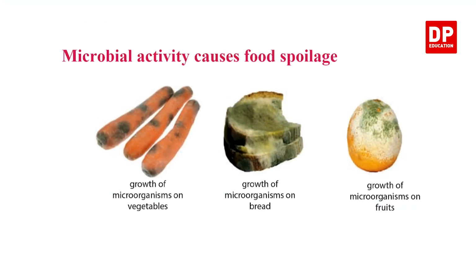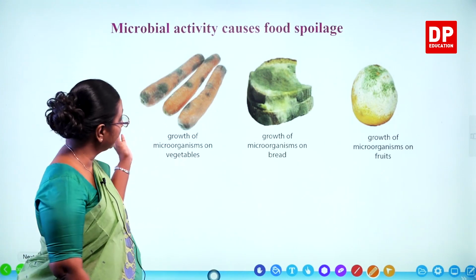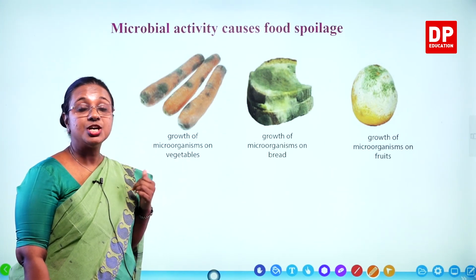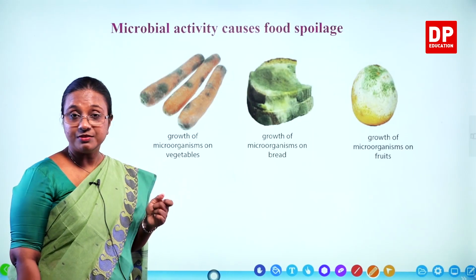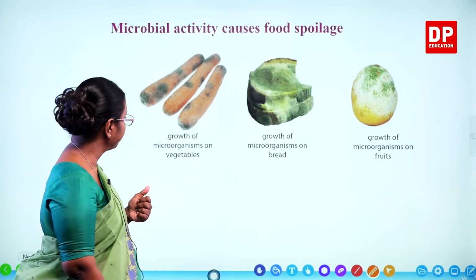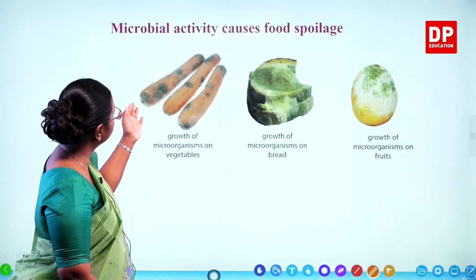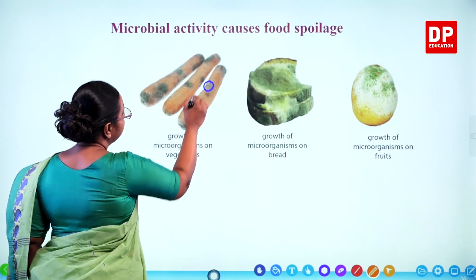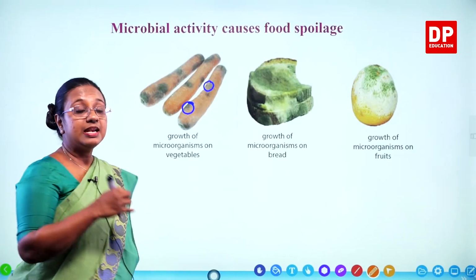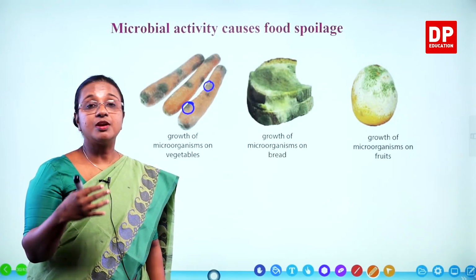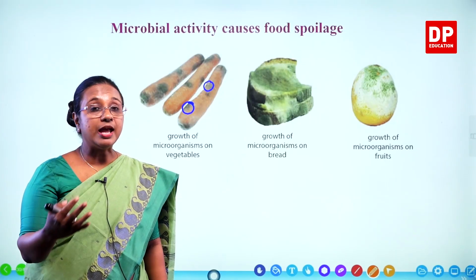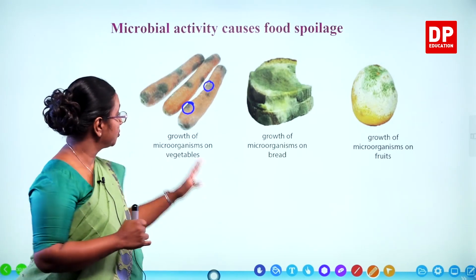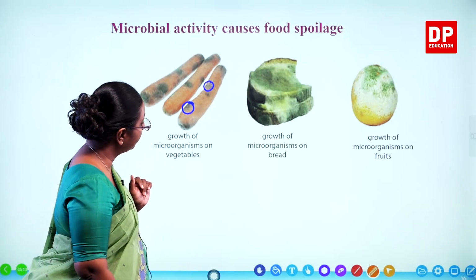Microbial activity causes food spoilage, that we have discussed in detail. The three types of food spoilage: fermentation, putrefaction and rancidity. So here you can see growth of microorganisms on vegetables. All these patches on carrot. And after it happens for a longer period of time, you cannot use that carrot for cooking or consumption. So that is a harmful effect.